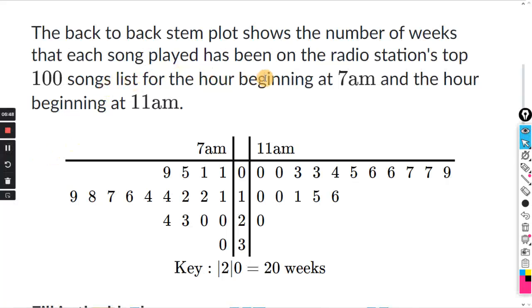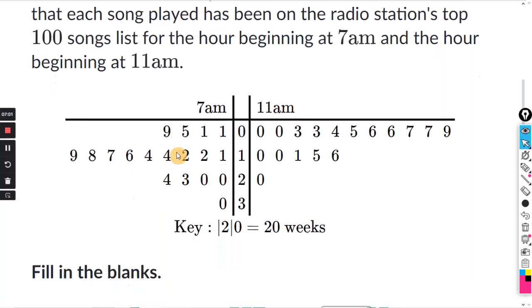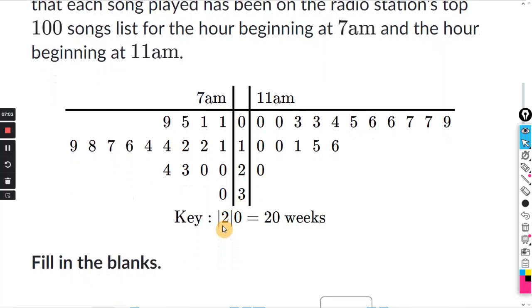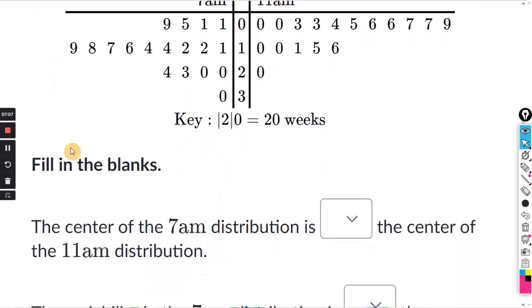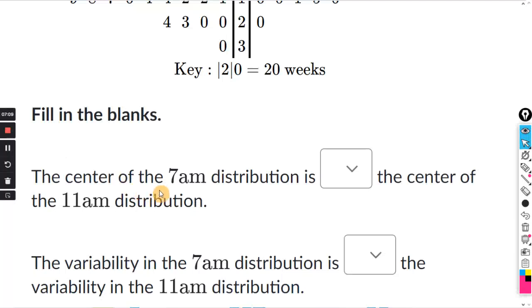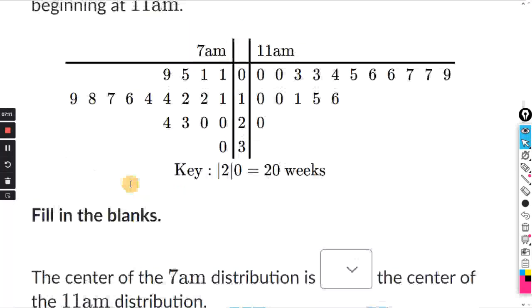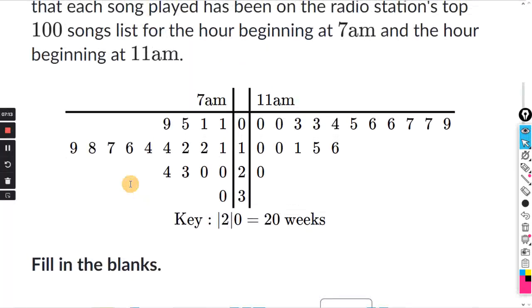All right, the back-to-back stem plot shows the number of weeks that each song was played for the top 100. One of them was for the beginning of the hour at 7. The other one began at 11. And 2|0 equals 20 weeks. So we want to compare the center and variability for the 7 a.m. and the 11 a.m. All right, so let's see.